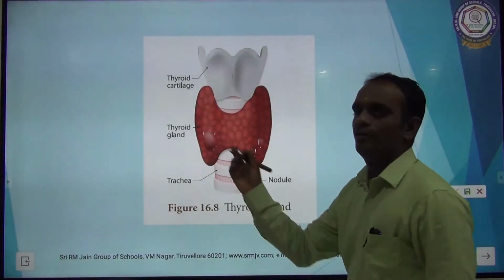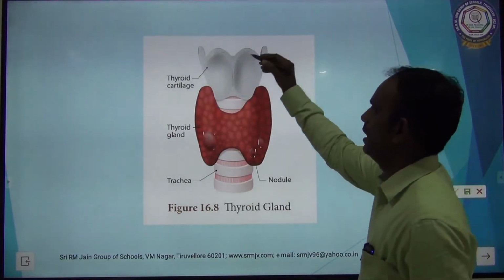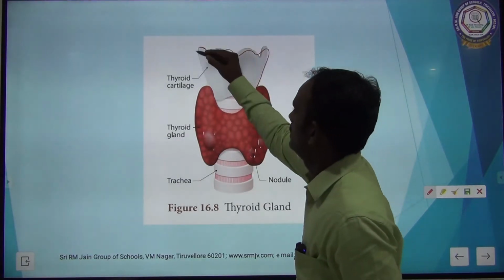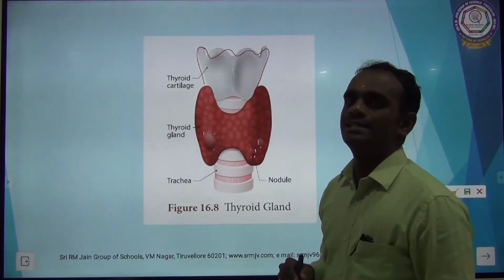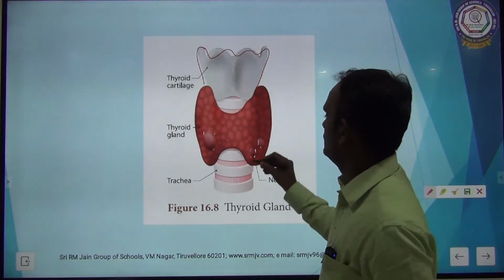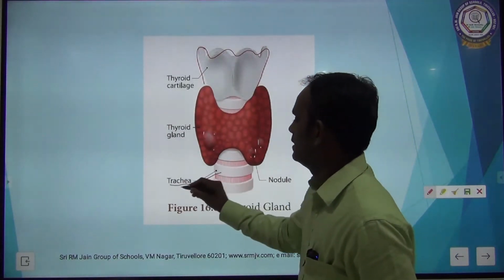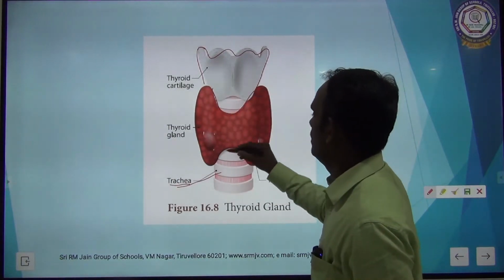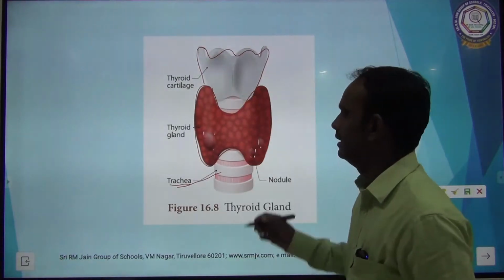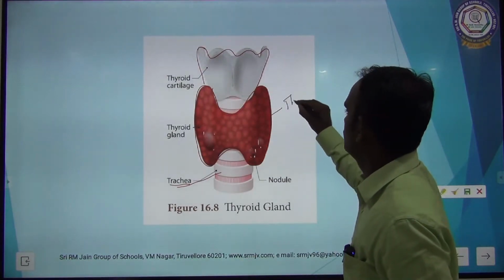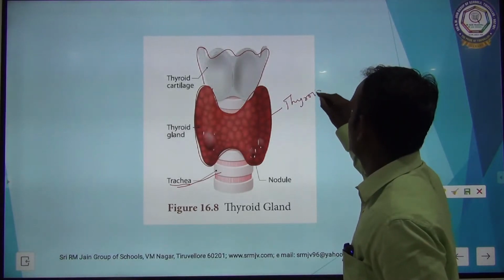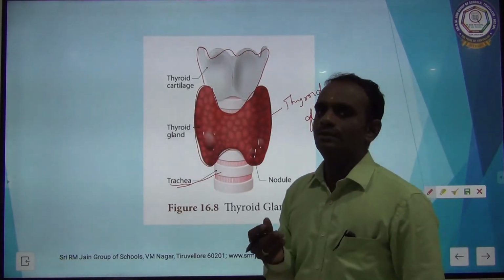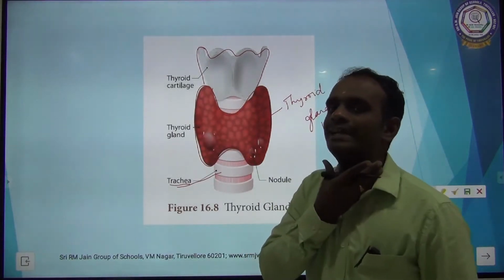See the picture of the thyroid gland. I already said, this part is called thyroid cartilage and this part is called trachea. The two lobes lying on either side of the trachea are called the thyroid gland.